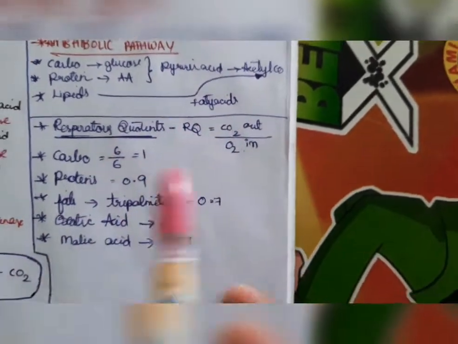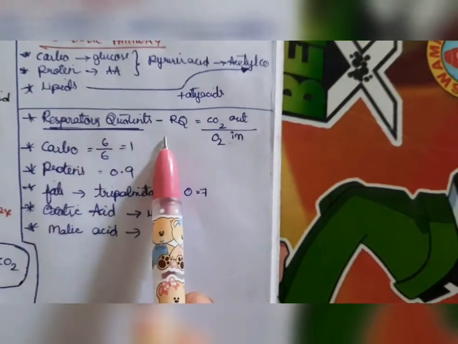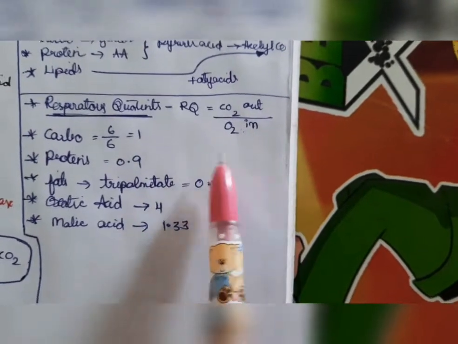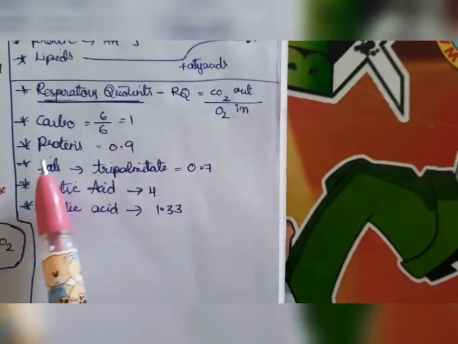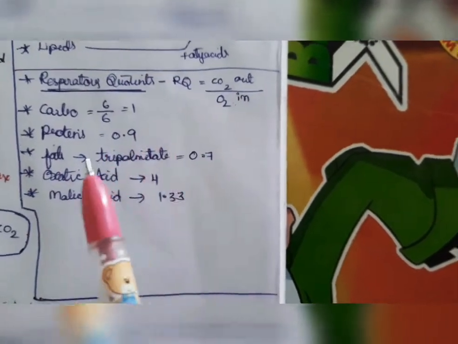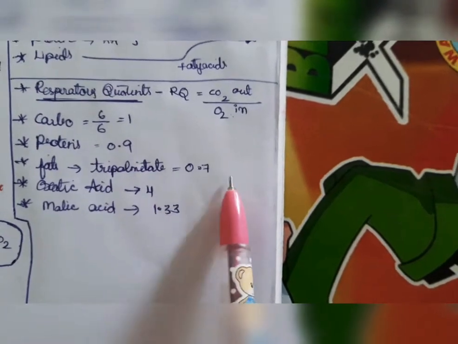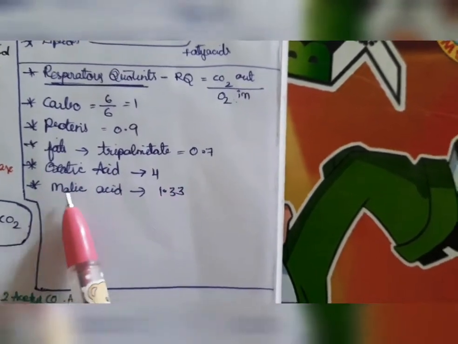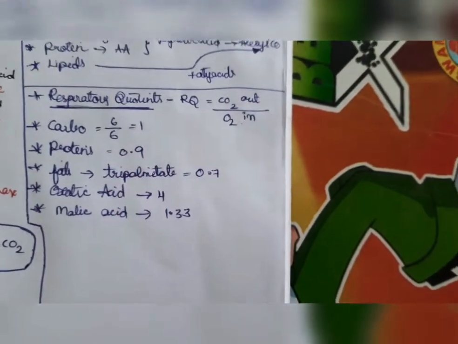Next, the respiratory quotient equals carbon dioxide out by oxygen in. For carbohydrate, 6 by 6 equals 1, and for protein it is 0.9. We should remember it. For fats, tripalmitin is 0.7, oxalic acid is 4, and malic acid is 1.33. This is the respiratory quotient. We should take a screenshot of it.